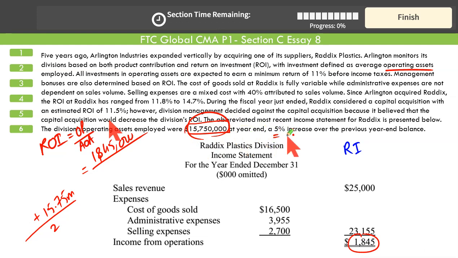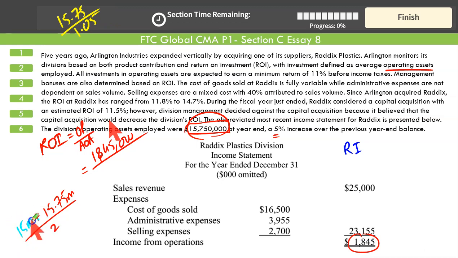How would you find the last year's assets? Simple. 15.75 million. They represent 105% of the last year's assets, divided with 105% of 1.05. 15.75 million divided by 1.05 gives you exact 15 million.